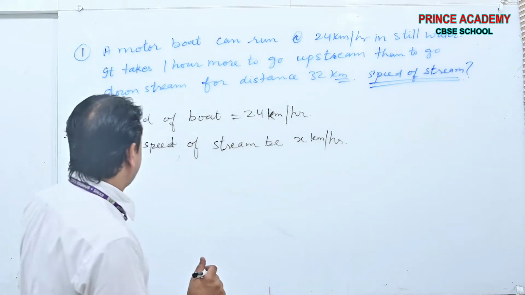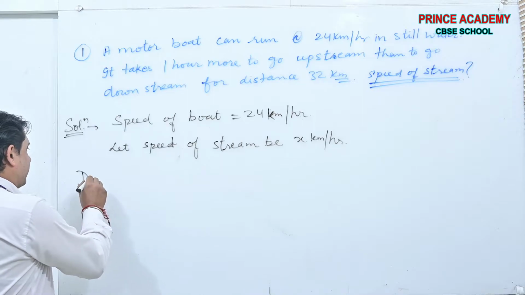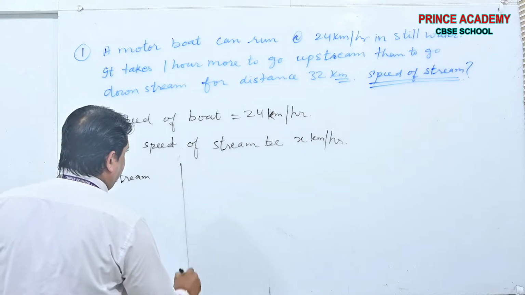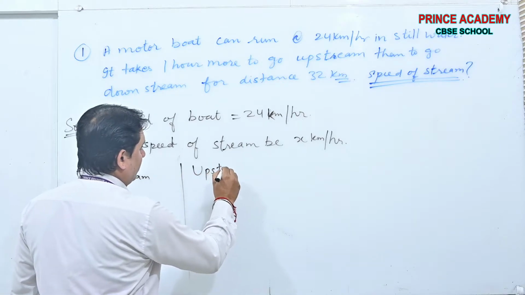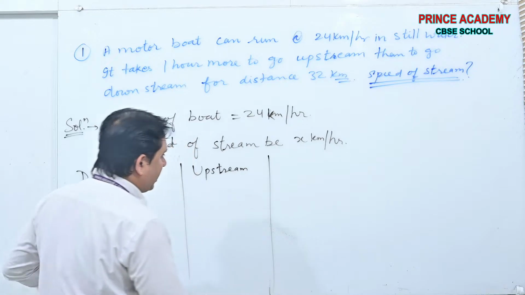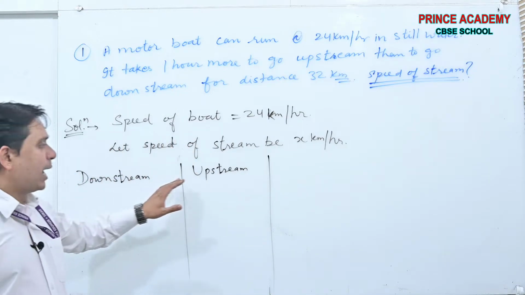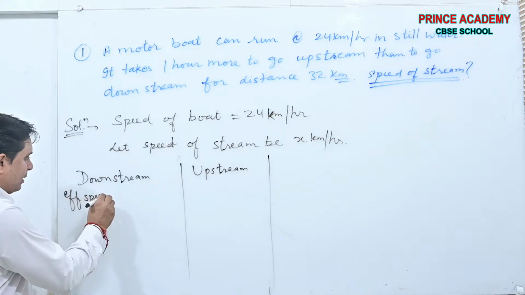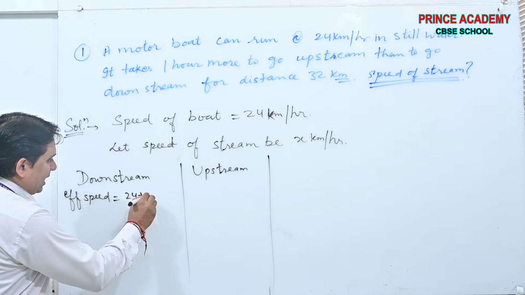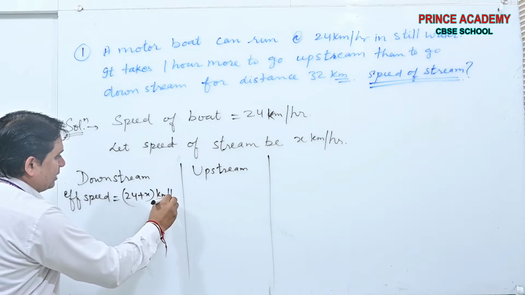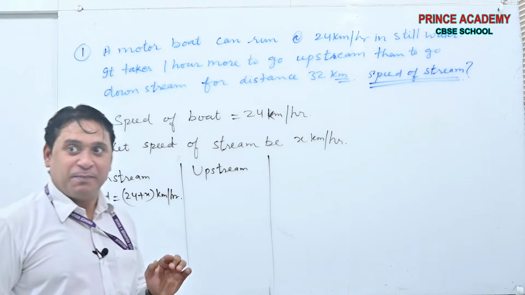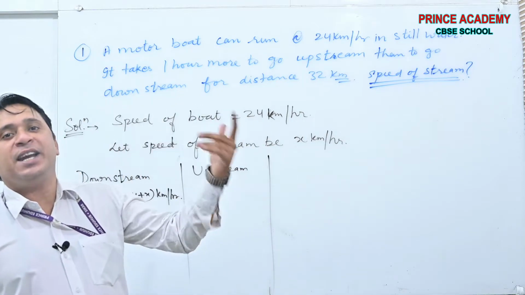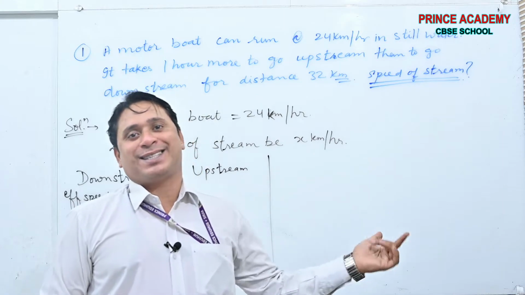Okay, beta. Now see the case of downstream and the case of upstream. In the case of downstream, effective speed will be 24 plus x kilometers per hour. Yes or no? Are you getting my point? In case of downstream, the speed of water is added to the speed of the boat in still water.